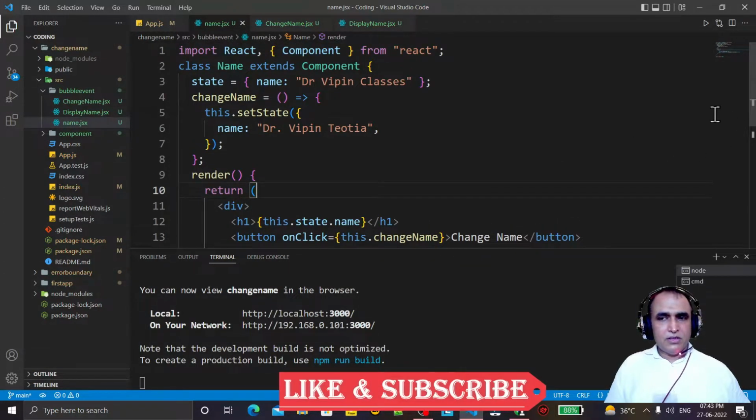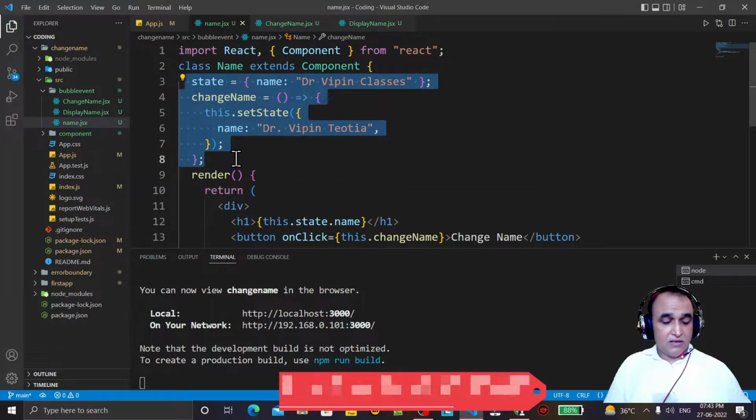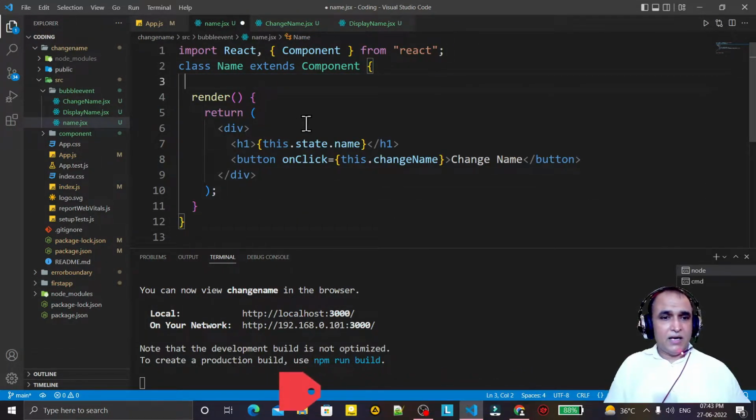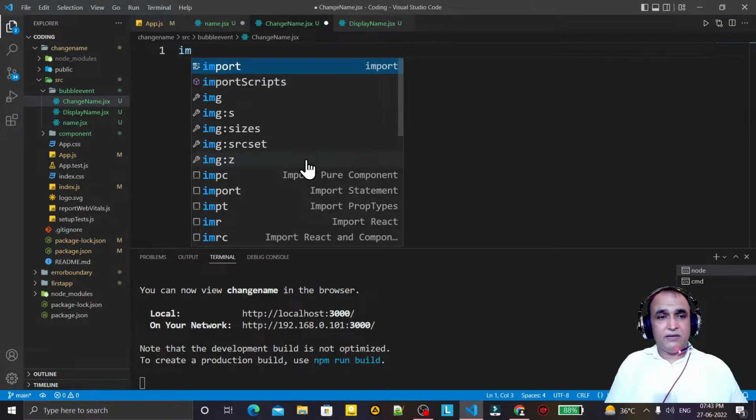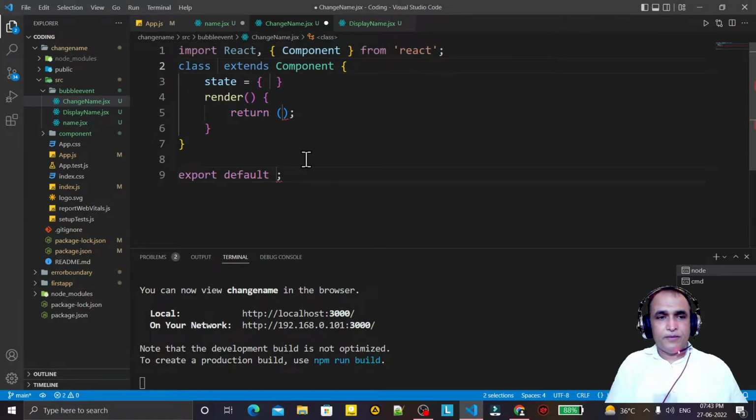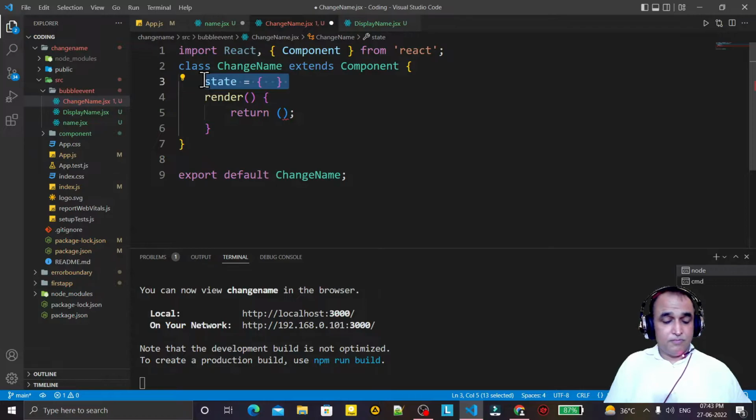Now the concept is we have to change the state of this, means I am just cutting this and I am going to paste this under this changeName component. So I create here one more component, and in this component I give the name changeName, and here in changeName I just pass all the state.